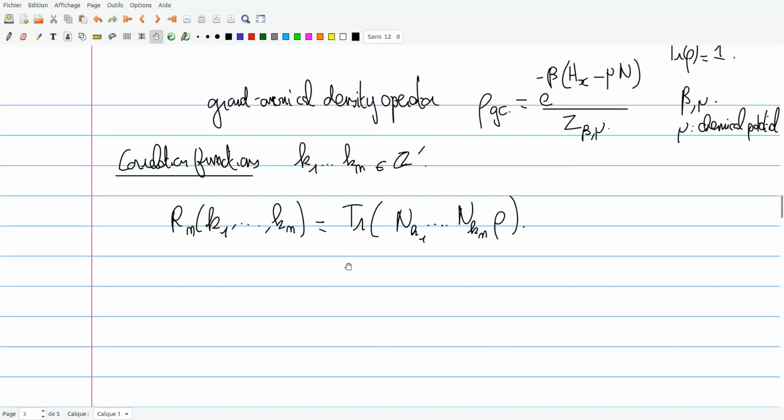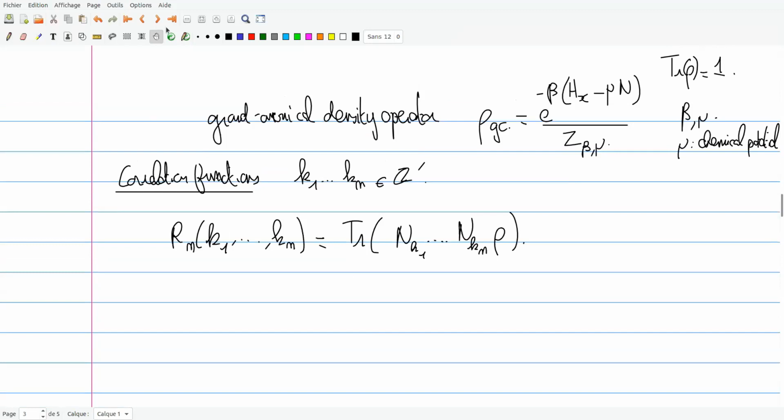In particular, let me consider, for instance, the canonical ensemble, and consider the zero temperature limit, that is beta tends to infinity. So we can ignore the charge for now, but I want to see what is the limit as beta goes to infinity of e to the minus beta H_X.